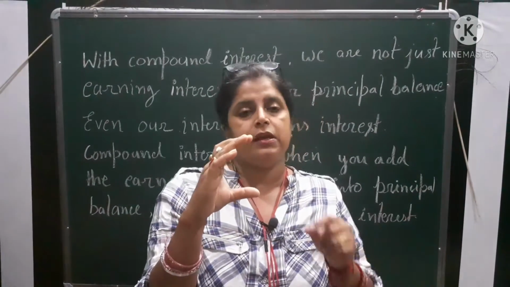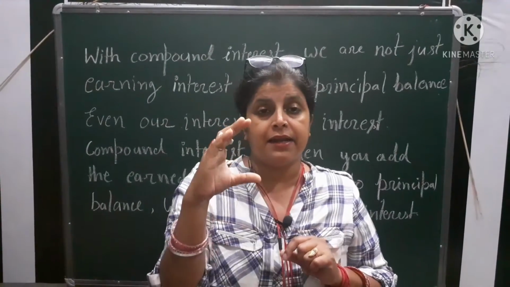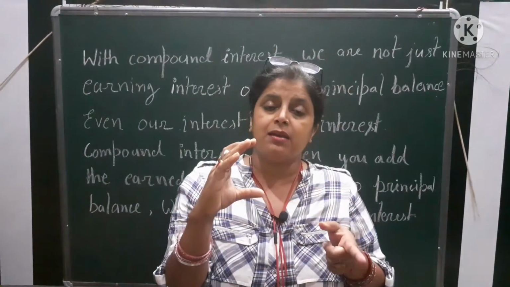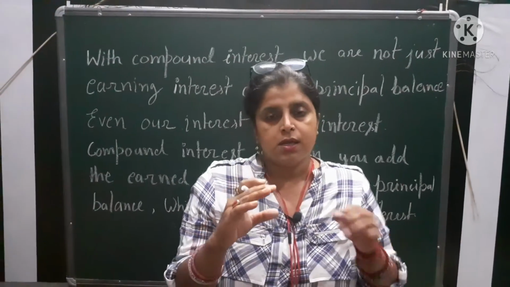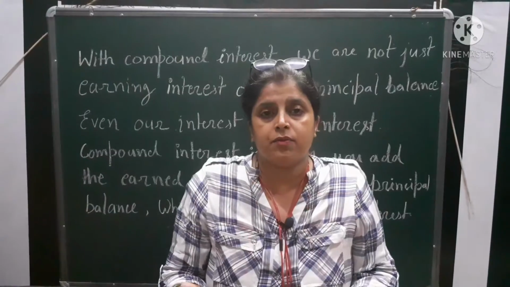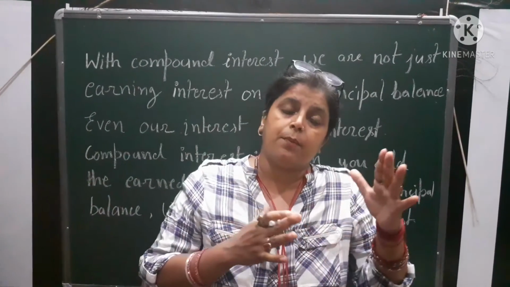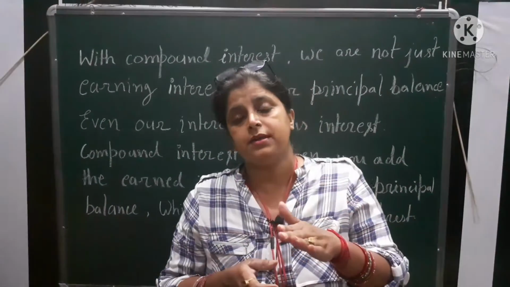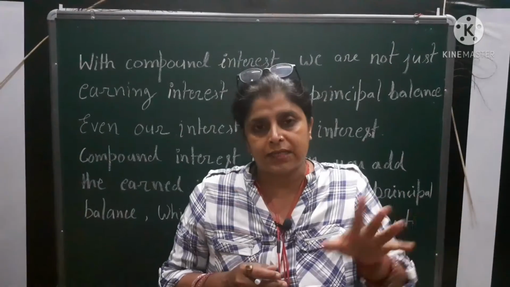Now that person will give me 10% interest on this money, that is 110 rupees. So I will get 11 rupees interest at the end of the second year. Okay, so in this way, what is compound interest? In simple interest we are getting interest on principal, but for compound interest we are getting interest on principal as well as on the interest also.